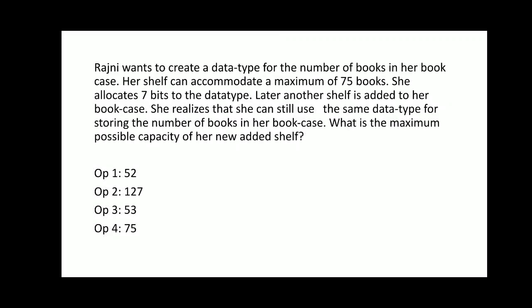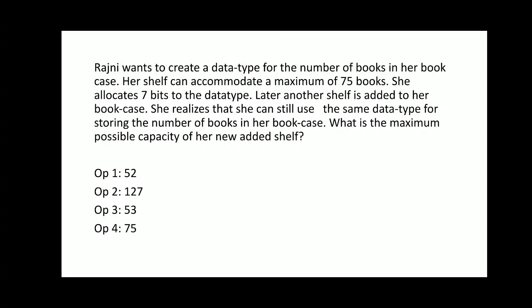And next, Rajini wants to create a data type for a number of books in her bookcase. Her shelf can accommodate maximum 75 books. She allocates 7 bits. So when we raise 2 to the power 7, that becomes 128. So the range becomes 0 to 127. Later she has 75 books here. So when we subtract 75 from 127, that becomes 52.